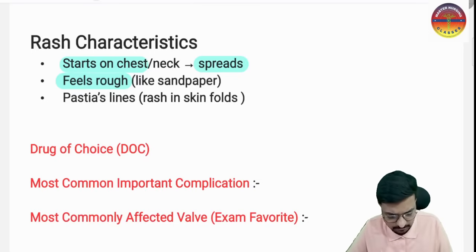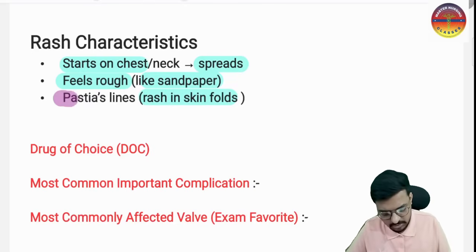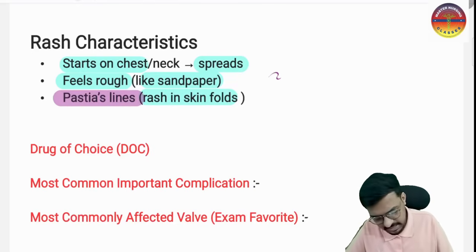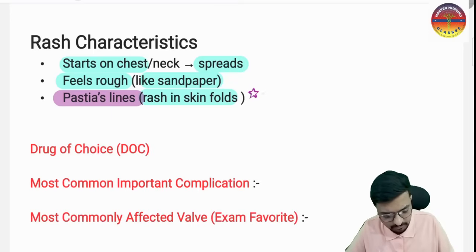Okay, which will be sandpaper-like rashes. And we have the rash in the skin fold, so we call that one the Pastia's lines. So what is the Pastia's lines, sir? Pastia's lines are the skin folds where that particular child is having multiple rashes, so we call that the Pastia's lines. So that will be seen again in scarlet fever.